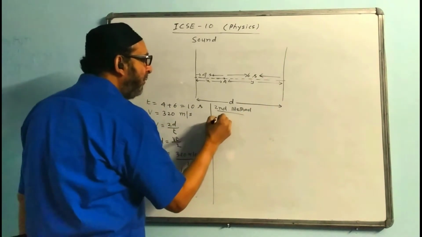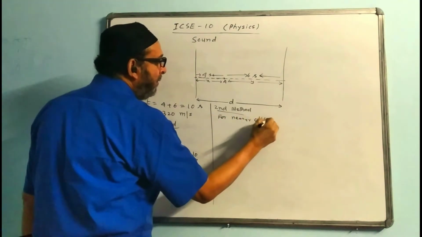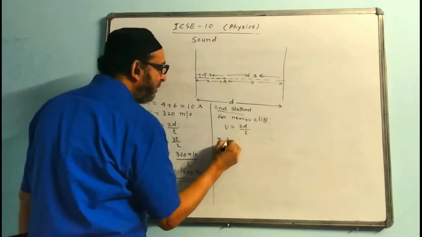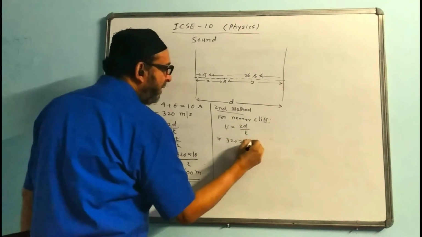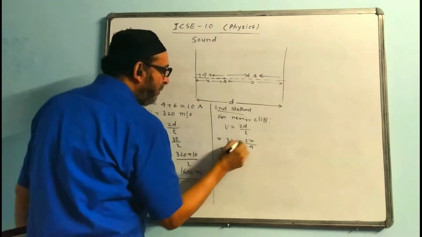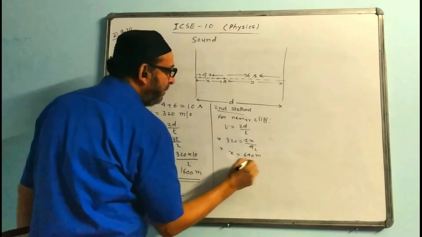So we can apply it here for the nearer cliff. V is equal to 2d by t. V value is 320, 2 times distance x, and the timing for this x part is 4. Cancel, cross multiply, and x value will become 640 meter.